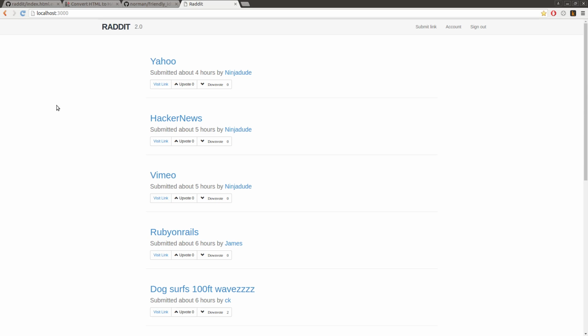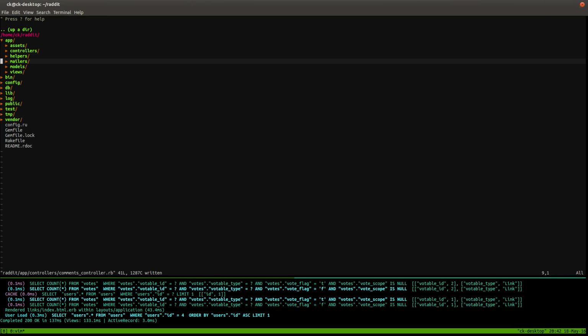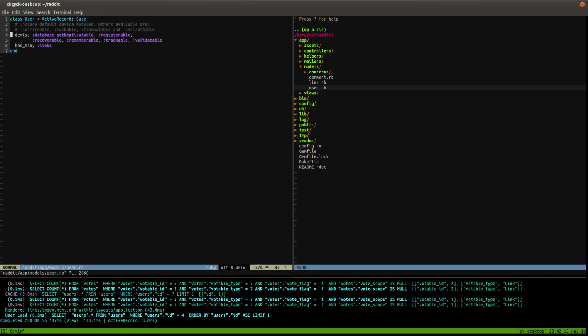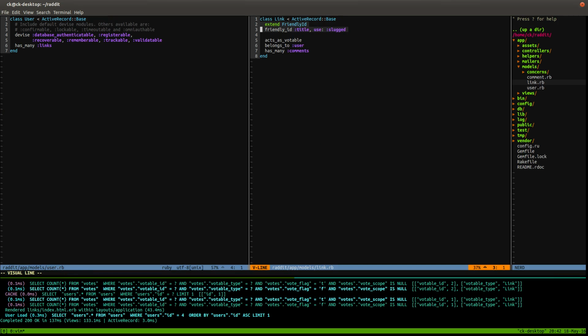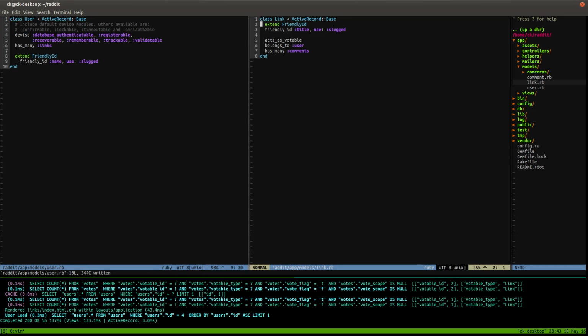We are going to go back into our editor, and what we'll do is do the same thing we did for the links model. We're going to go ahead and do it to the user model. So, we'll just open it for reference. What we did was add extend. Why not? Let's just copy paste it, just for the sake of making things quicker. And we did extend friendly ID. Let's add a tab here, friendly ID name, because that's what we want to use. Use the slugged name.